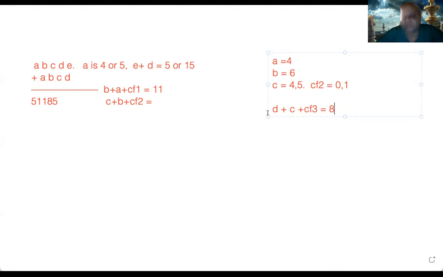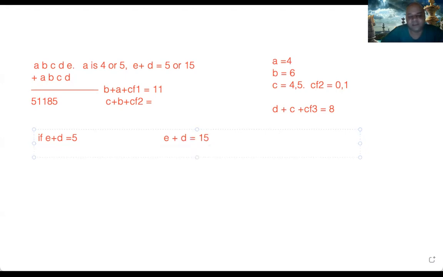So it can be a very small number and carry forward 3 will be, so let us just put it here. Let us take an example. If E plus D is equal to 5, that is one category here. The other side is E plus D is equal to 15. That is the other possibility. We saw that it is based on the last digit. Either it is 5 or 15.